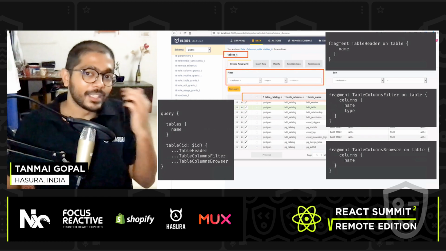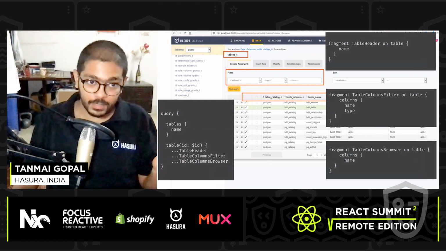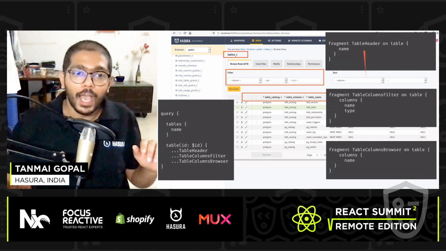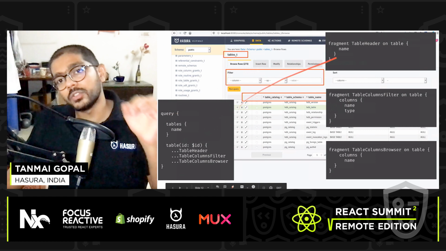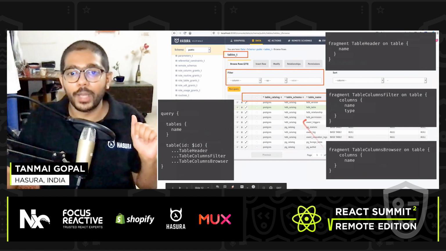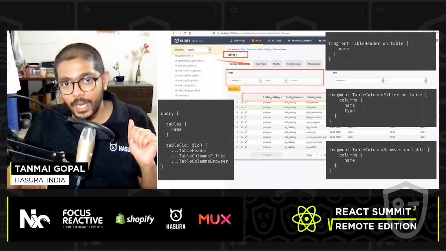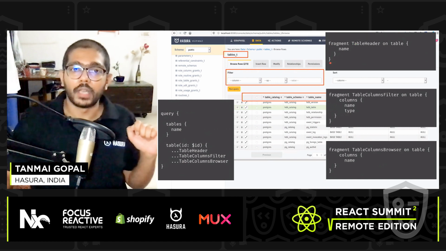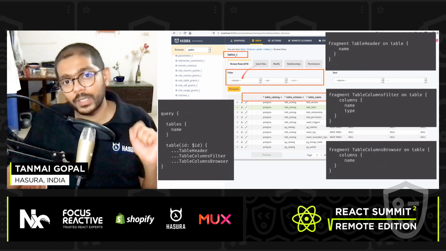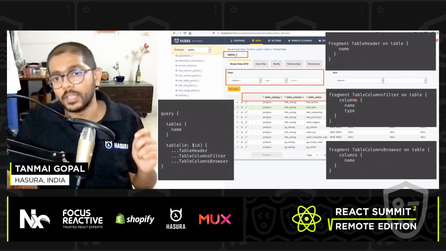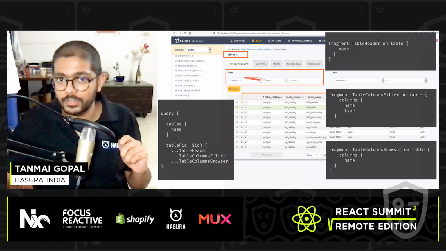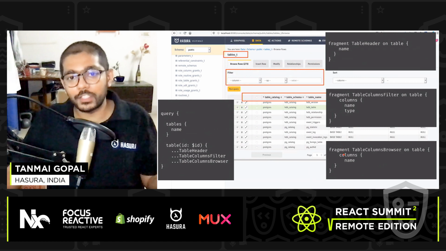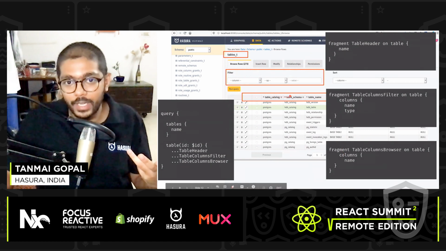So the next thing I can do is introduce fragments, right? Instead of having a gigantic query at the top level, I'll have a query at the top level that refers to different fragments that I have. So whenever I build a child component, let's say I'm building the table header component, I'll declare a fragment that says, here's a fragment, I want the name, right? If I'm building the filter UI, I'll say, well, here's a fragment, I want all of the columns, the names of the columns, and the types, so I can render this UI. If I'm building this table browser component, I'll just fetch the names of the columns. That's all I need to create this table header here, right?